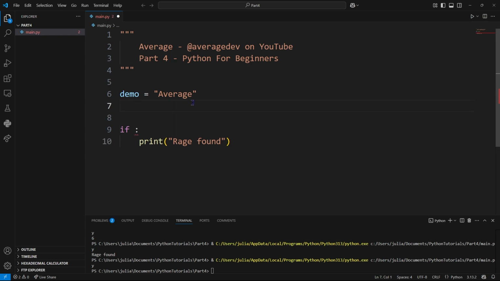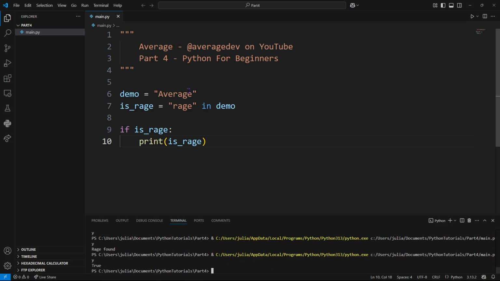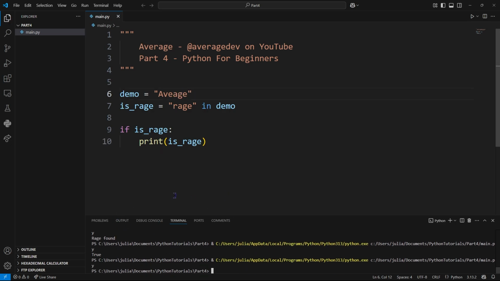If we were to say is_rage, we could do rage in demo, and this would function the same way. So we could do is_rage, and this essentially just returns true. So I could use this anywhere. I could also print the value of this Boolean and it will say true. If I change average and misspell it, it will say false because rage was not found. Oh, sorry, it won't say anything because this doesn't get triggered.